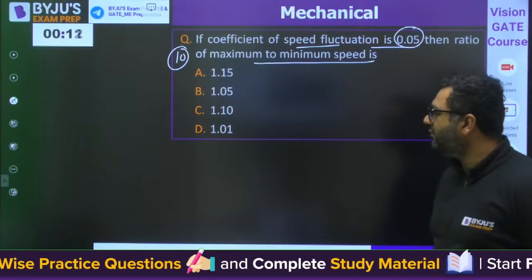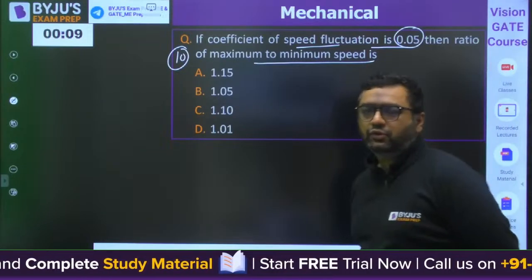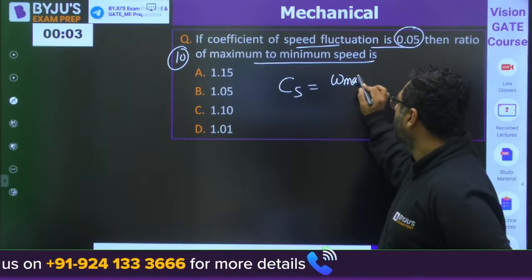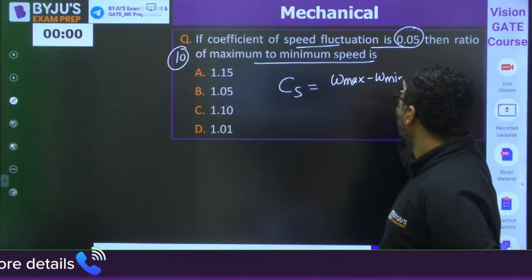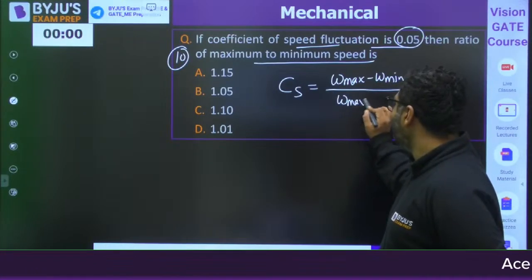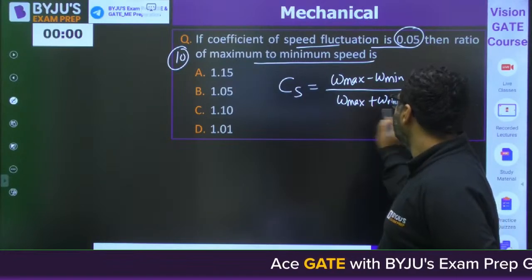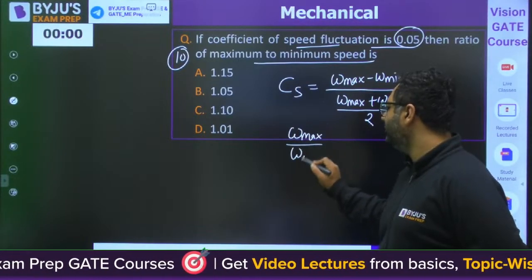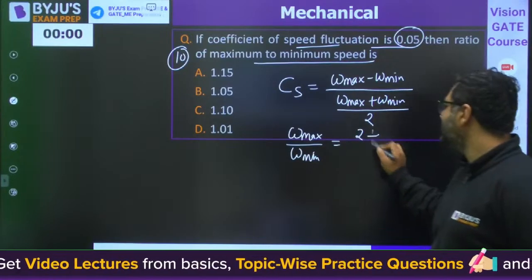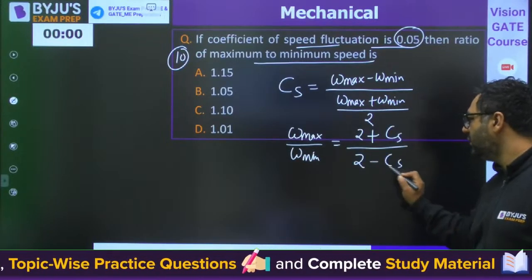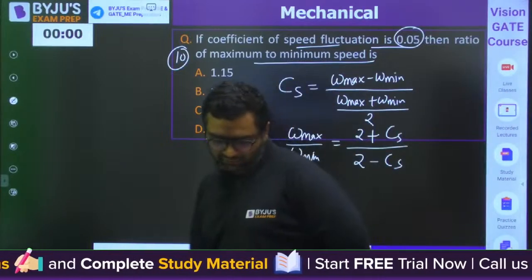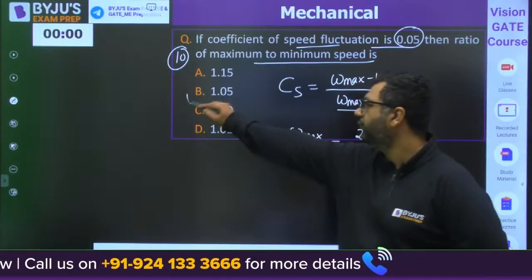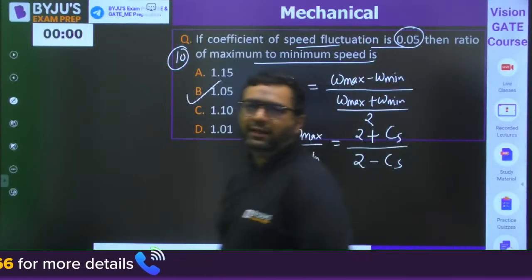Okay, so some students have given the answer as B. I feel everybody knows what is the coefficient of fluctuation of speed. That is omega max minus omega min divided by omega max plus omega min by 2. You can also define it with the derivation: 2 plus CS, 2 minus CS. That will give you the result, and after solving you will get 1.05. Correct. Clear for everyone? Everybody understood this question?